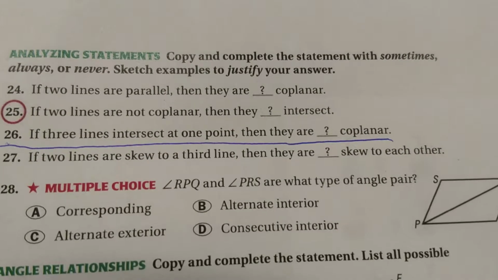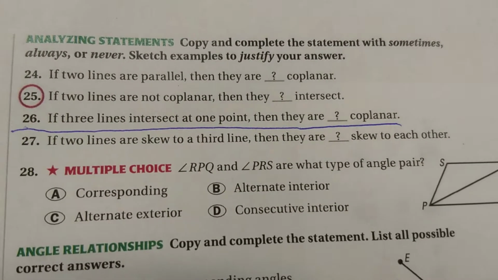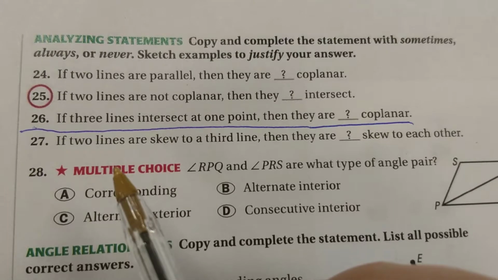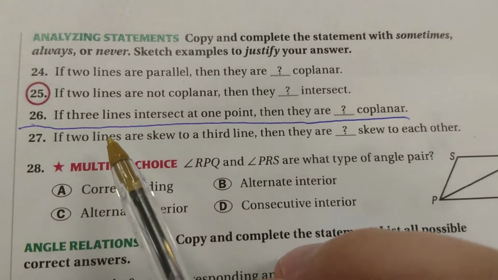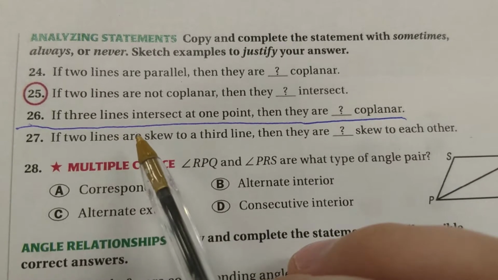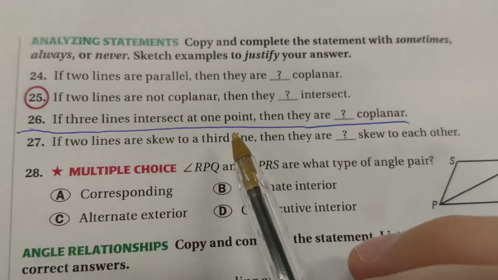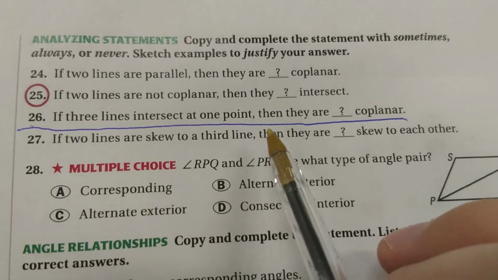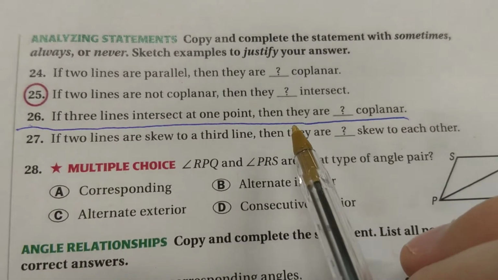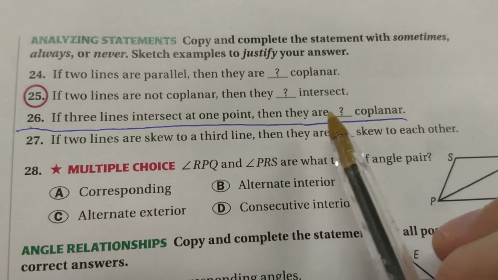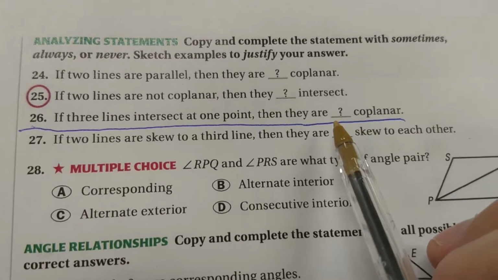Number 26, we get the opportunity to analyze this statement to see if we would say it's always true or never true or sometimes true. As we get started with these, any of these, really what you first want to see is, is there ever any chance that this is true? Can I come up with at least one diagram or one example to make this true?